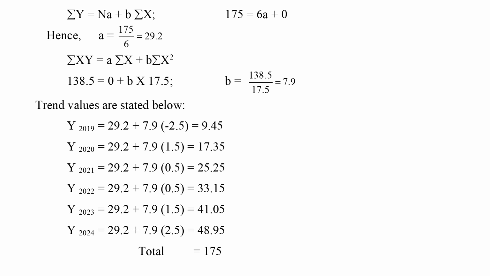Sigma xy equals a sigma x plus b sigma x square. 138.5 equals 0 plus b into 17.5, b equals 138.5 by 17.5 equals 7.9. Hence, yc equals a plus bx, that is yc equals 29.2 plus 7.9x. Trend values are calculated through the equation for respective x values. The calculations are well presented here.